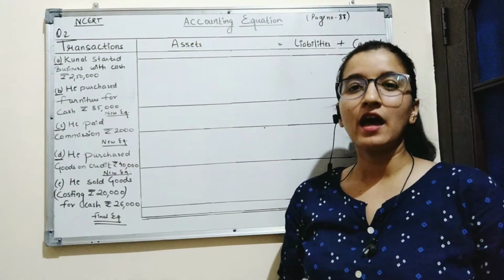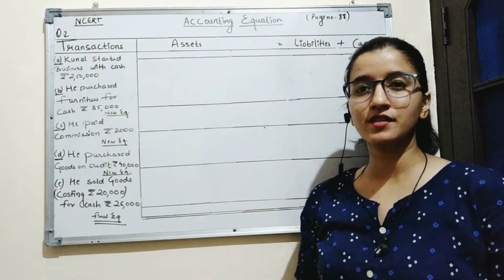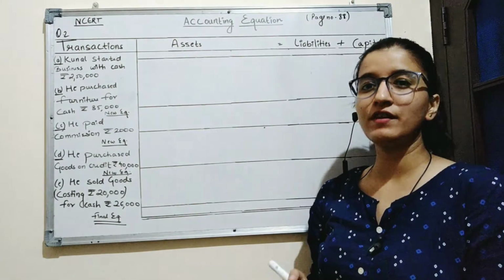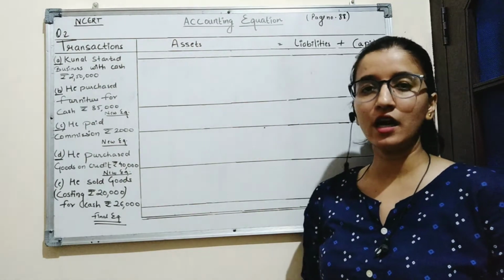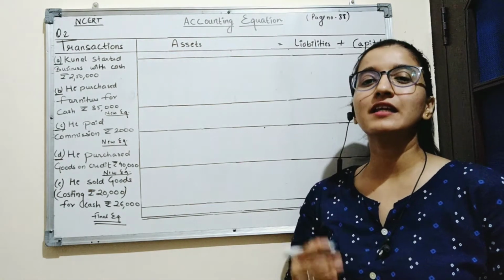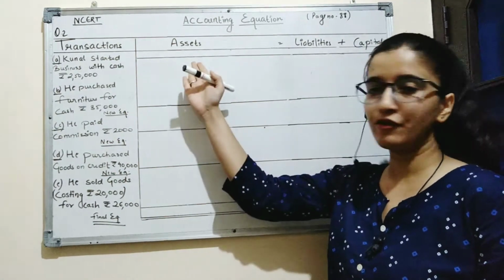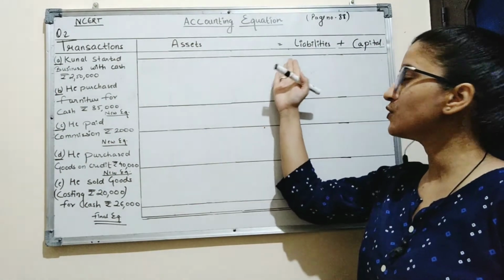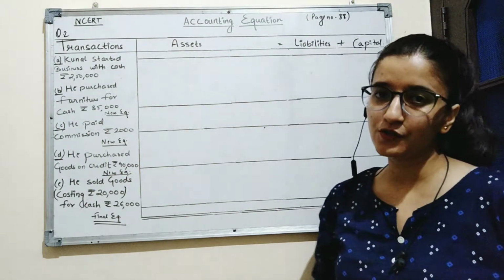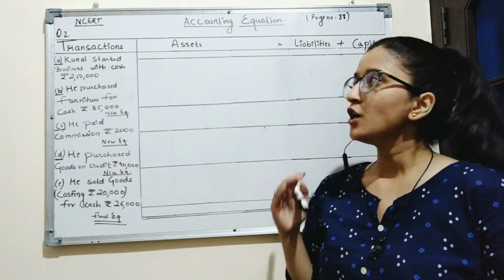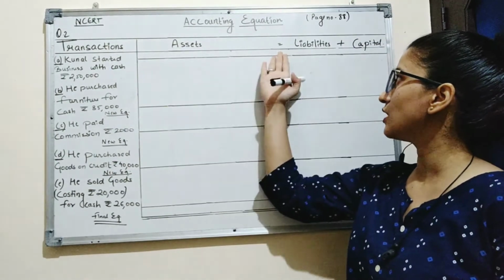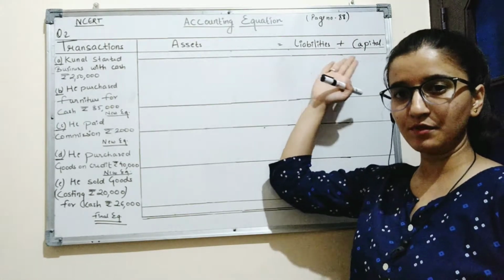Hello everyone. As in the previous session, we have discussed the concept of accounting equation. So now in this session, we'll be solving some practical questions based on accounting equation. As we know, accounting equation signifies that the assets of the firm are always equal to the sum of its liabilities and capital. Capital is also known as owner's equity. So basically, accounting equation can be presented as assets is equal to liabilities plus capital.